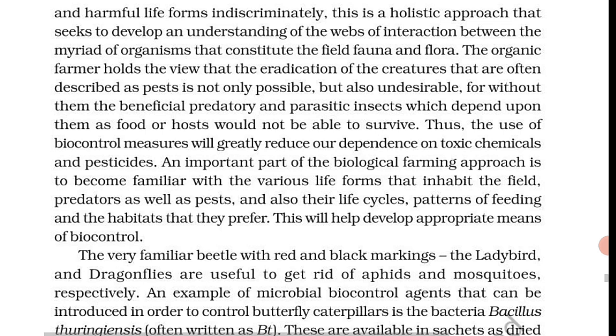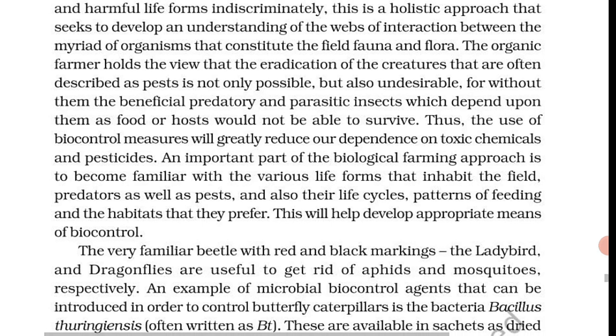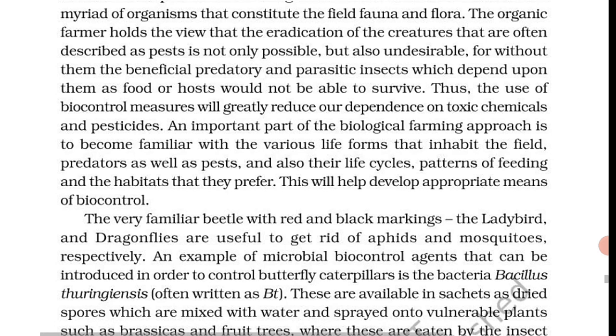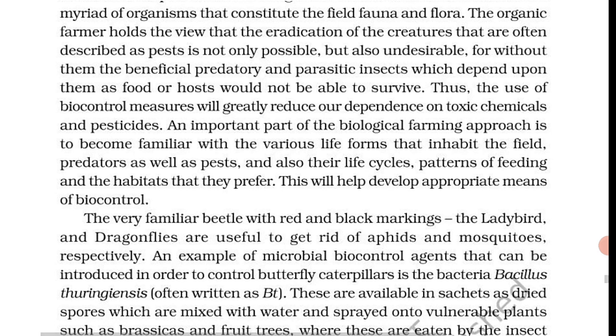Because of the development of methods of genetic engineering in the last decade or so, scientists have introduced B. thuringiensis toxin genes into the plant. Such plants are resistant to attack by insect pests. Bt cotton is one such example which is being cultivated in some states of our country.